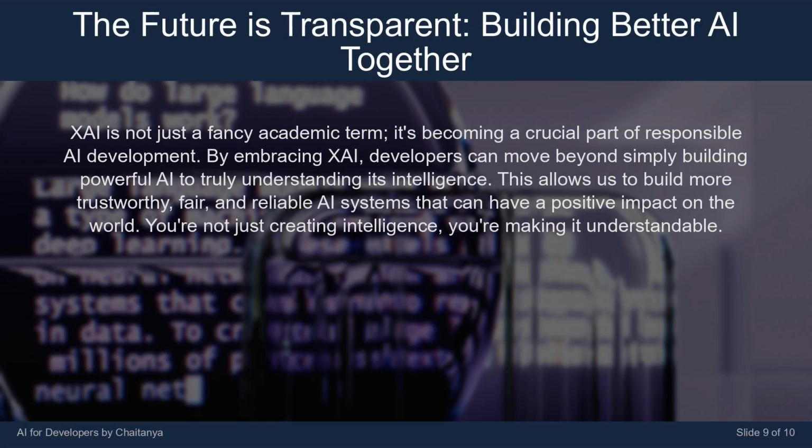XAI is not just a fancy academic term. It's becoming a crucial part of responsible AI development. By embracing XAI, developers can move beyond simply building powerful AI to truly understanding its intelligence. This allows us to build more trustworthy, fair, and reliable AI systems that can have a positive impact on the world. You're not just creating intelligence, you're making it understandable.